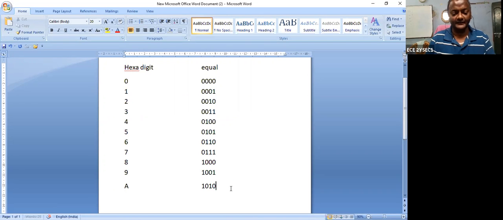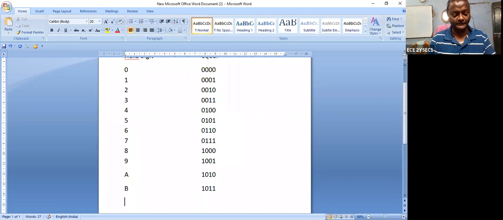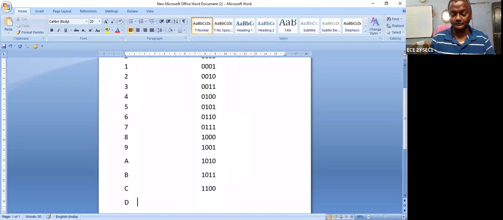Next one, B. B stands for what equivalent value? 1, 0, 1, 1. Next is C. What is the value? 1, 1, 0, 0. Next is D. D is equal to 1, 1, 0, 1.